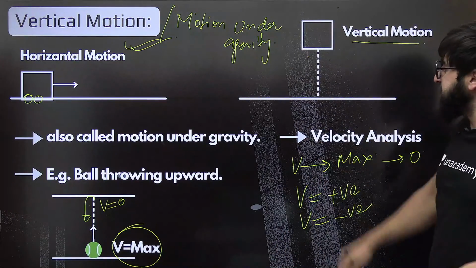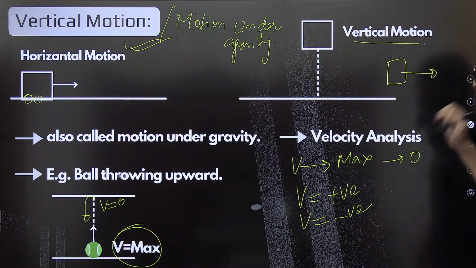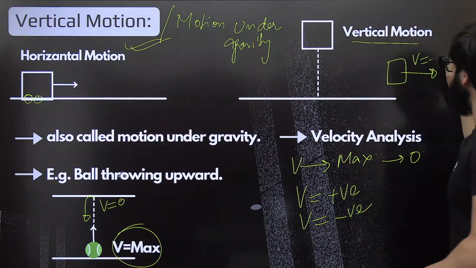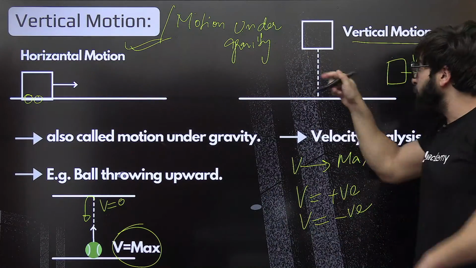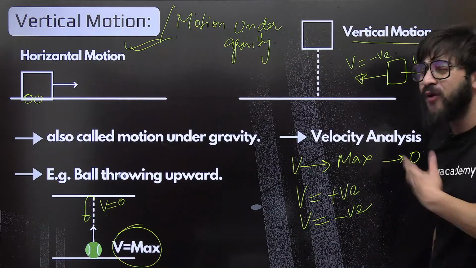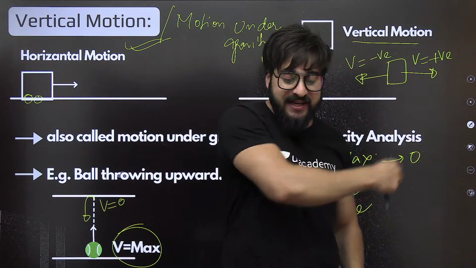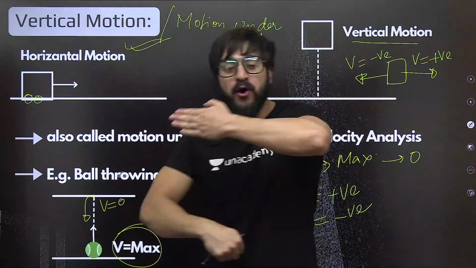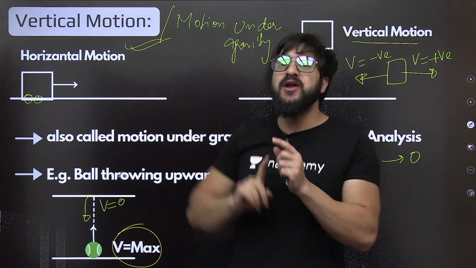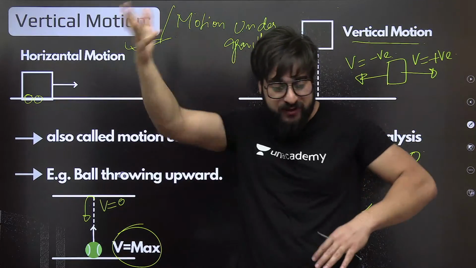Now see, why do we take this? Previously, you might have seen, if the body is moving in the right direction, we were taking the velocity as positive. If the body is moving in the left direction, we take the velocity as negative. Why? Because this velocity tells us the direction of motion. Same is the case over here. When you throw the ball in upward direction, velocity you take positive. When it falls back, you take velocity negative.